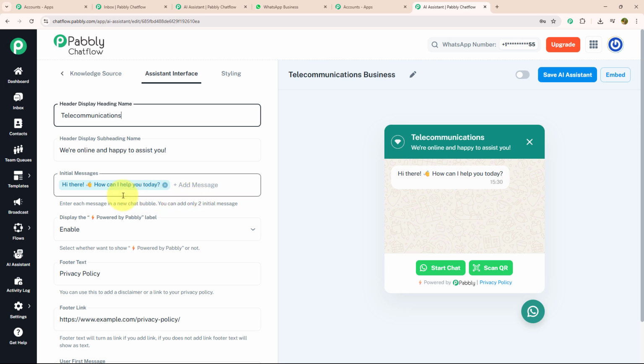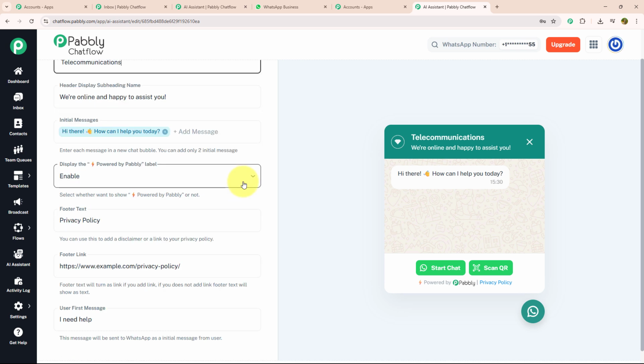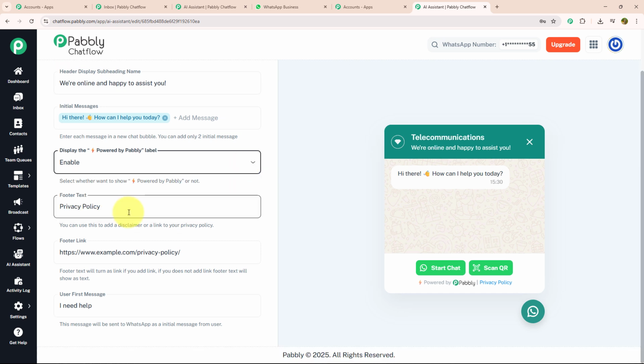Now you need to put your initial message that would be delivered as soon as your customer enters a message. I'm going to keep it as it is. After that, you need to select the display. You can enable or disable them. Over here, you can also put your footer text, which is going to be visible over here, and your company footer link as well.